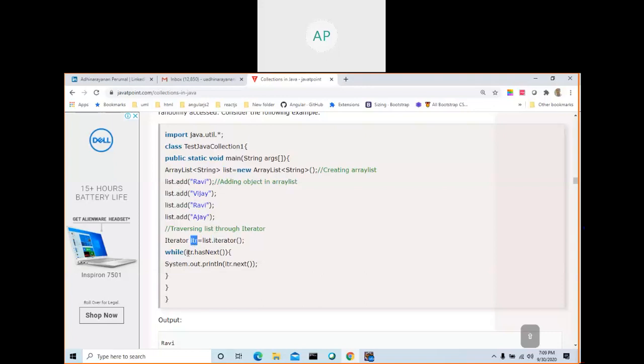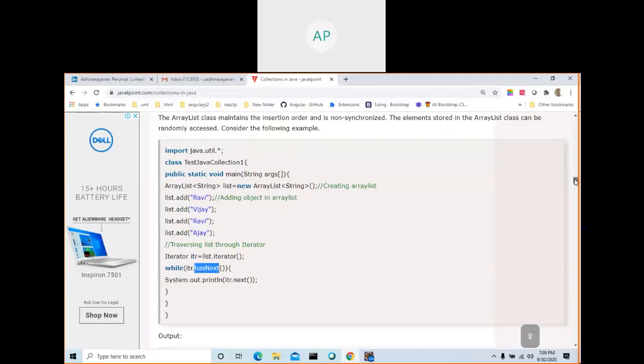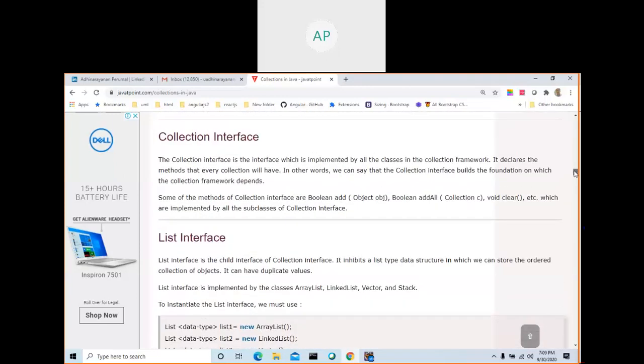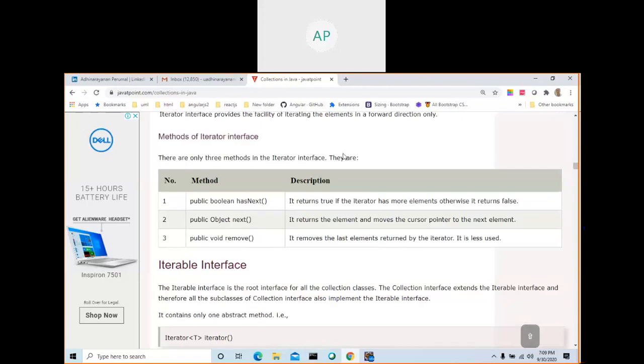ITR. You know what is ITR? Has next. When you see this, these are the methods available as part of iterator: hasNext, next, remove. What does hasNext do? It returns true if the iterator has more elements, otherwise it returns false.